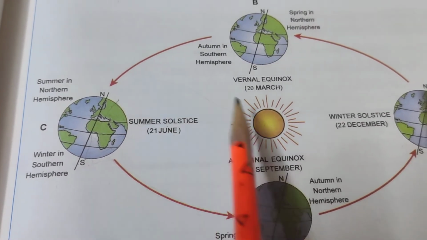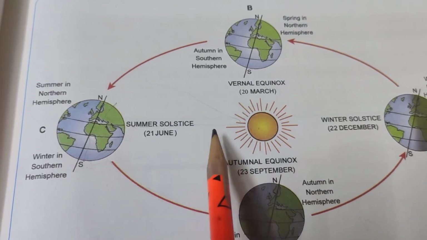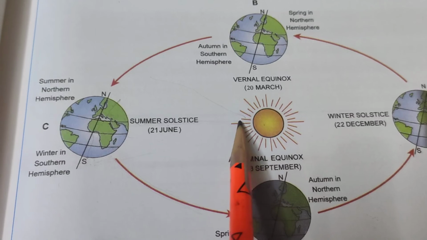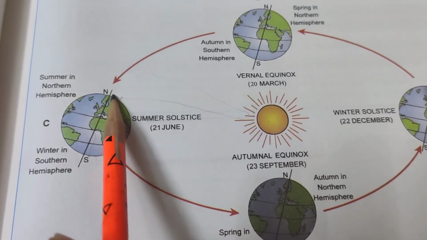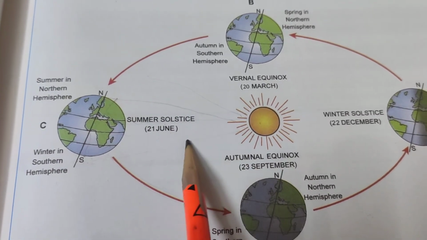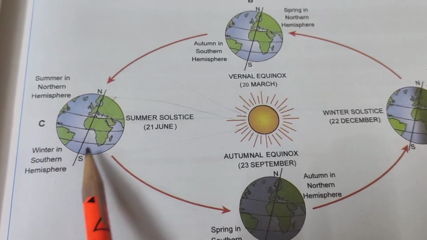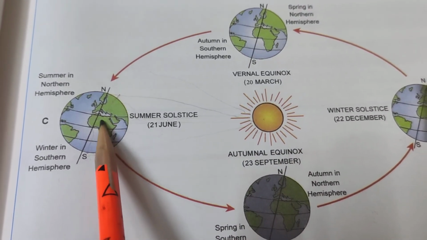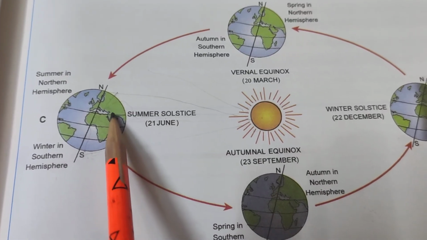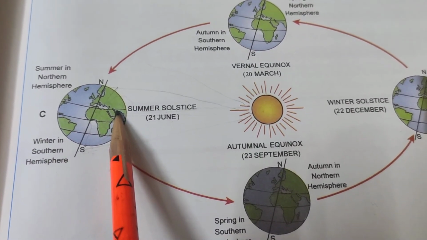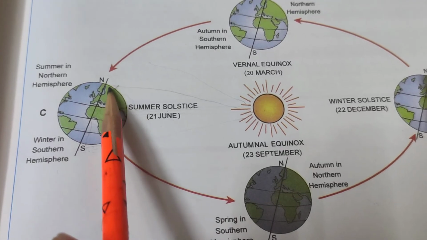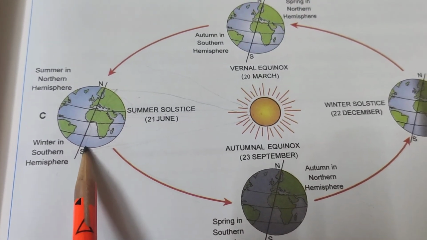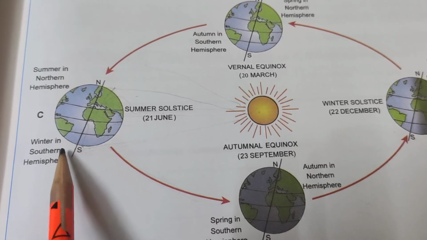The rays fall directly on the Tropic of Cancer, and towards the pole they go in a slanting way. So the northern hemisphere experiences the summer season.